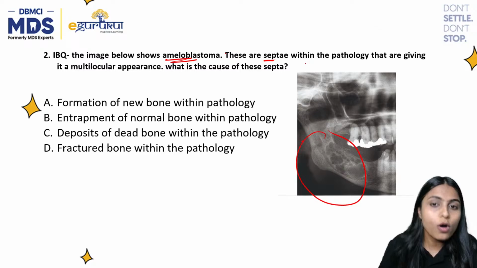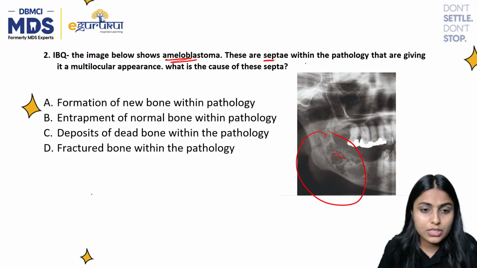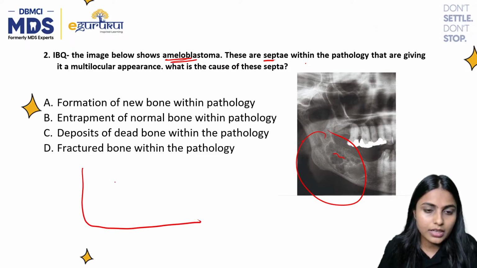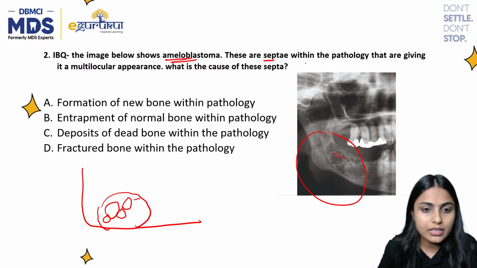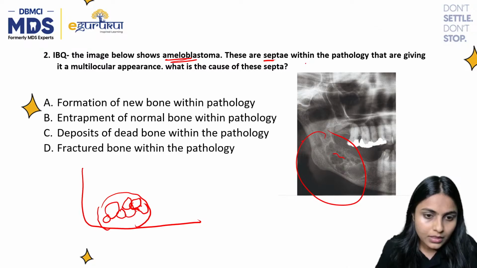What is the cause of these septa? Say you have this multilocular lesion within the body of the mandible, and these are the multilocularity and the septas that divide the locules.